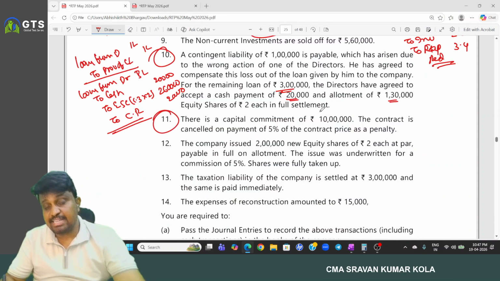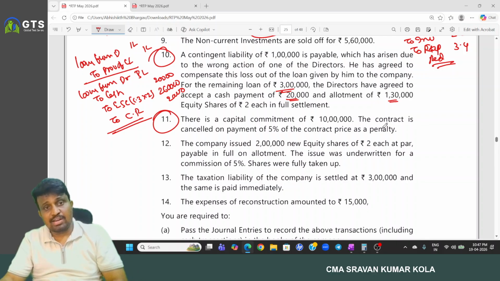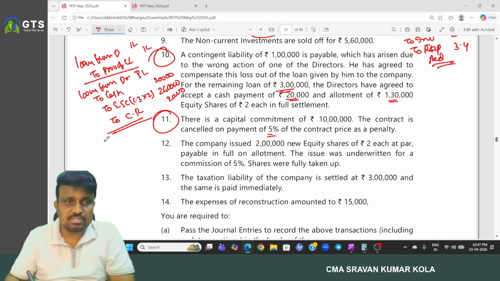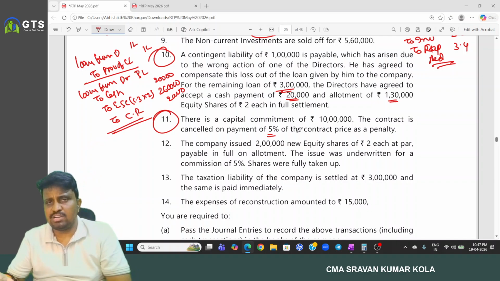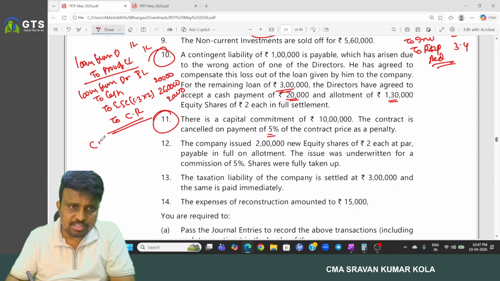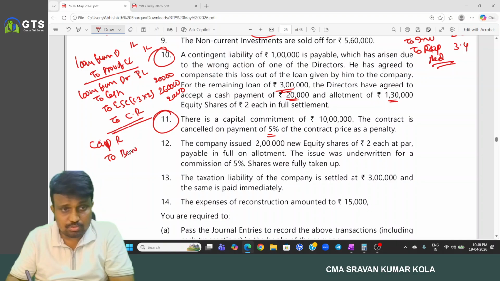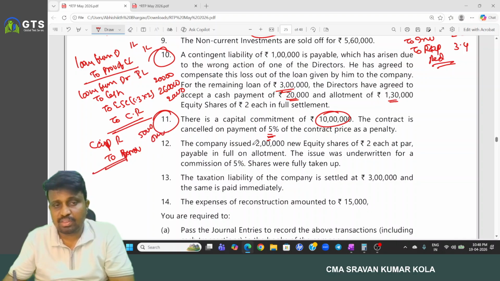Next. There is a capital commitment of 10 lakh. Contract is cancelled on payment of 5%. Then it is also unrecorded liability. We have to create it through capital reduction. So capital reduction account debited to bank. Sorry, provision we have to create. How much amount? 5%, 10 lakh into 5%. For 50,000 we have to create.